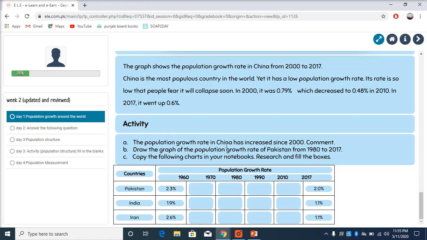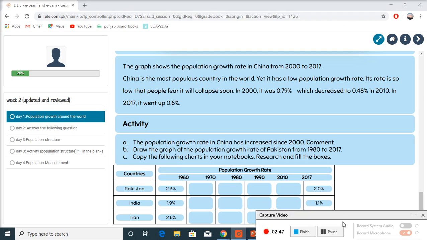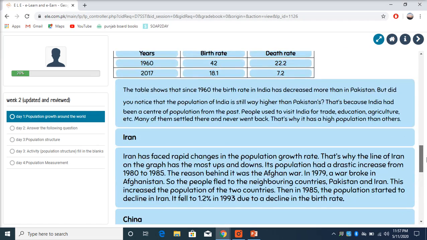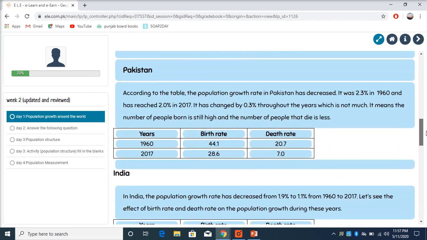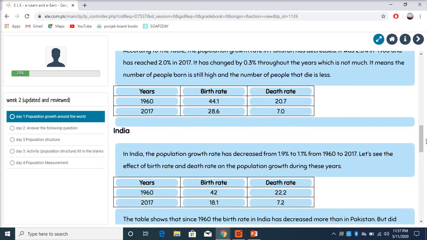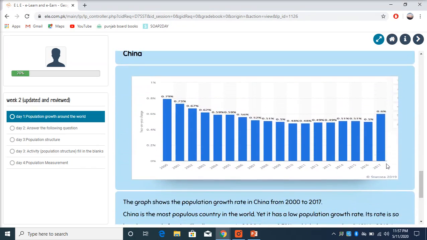The population growth in China has increased since 2000. Comment. What do you think? Did it increase? Yes or no? How did it increase? What was the reason? Next, we have to draw the graph of the population growth rate of Pakistan from 1980 to 2017. So we have a graph right here. We have some information. We have to use this information and make a graph like this.